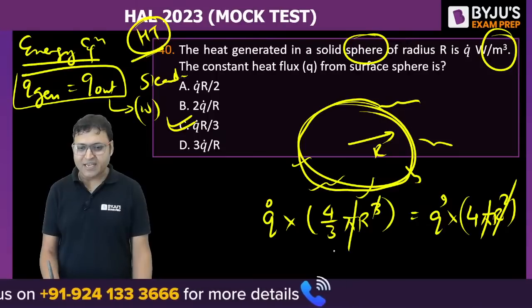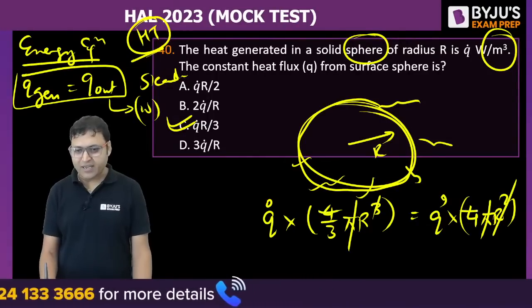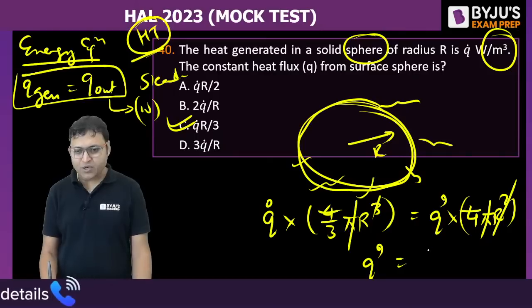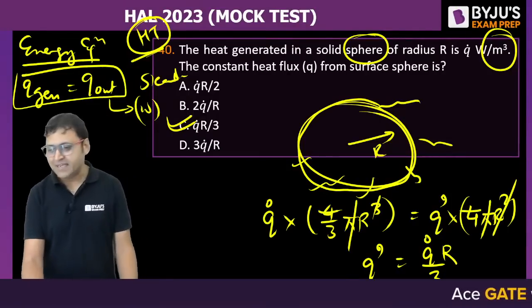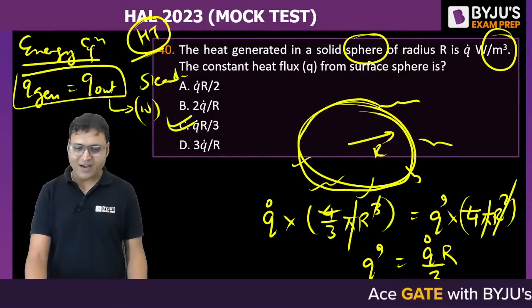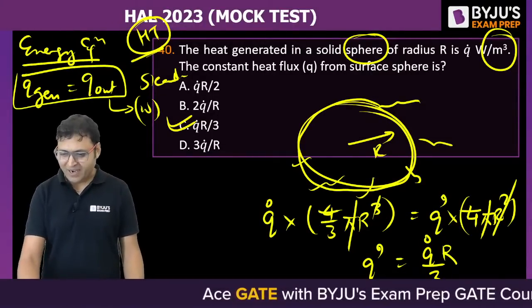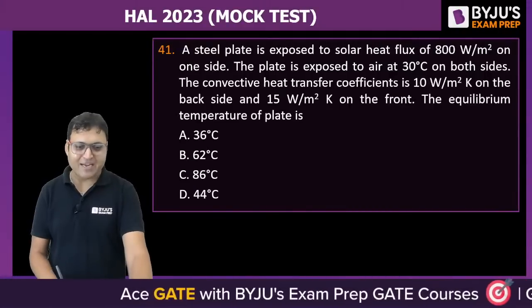R cube is getting cancelled out with this r. 4 is also getting cancelled out with this 4. Then we can say q dash is equal to q naught by 3 into r. C is the right answer. Yes, well done guys, well done. Vinod, good. Vinay, Sarath, Mani, yes, keep your momentum high.